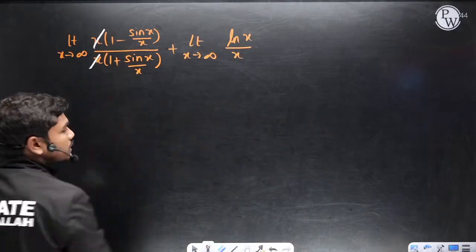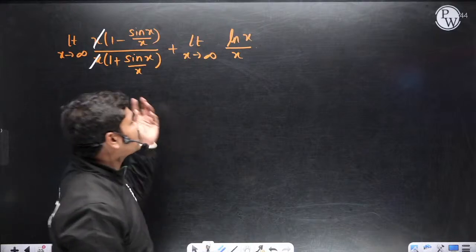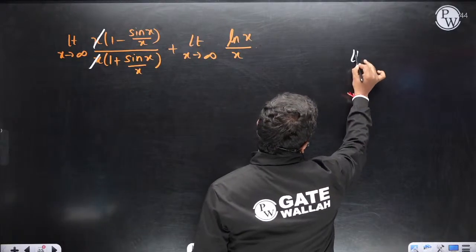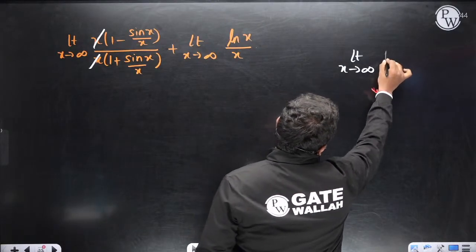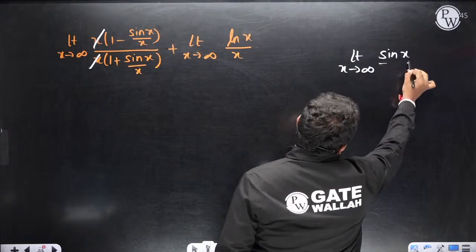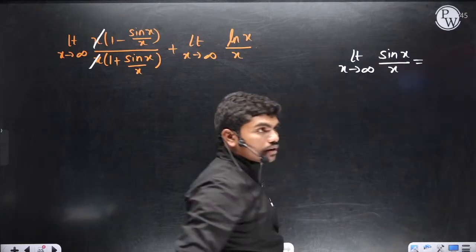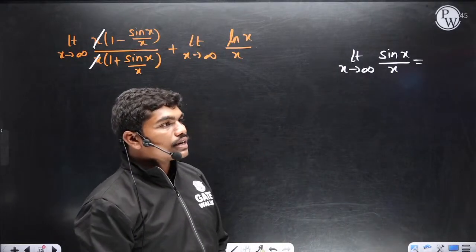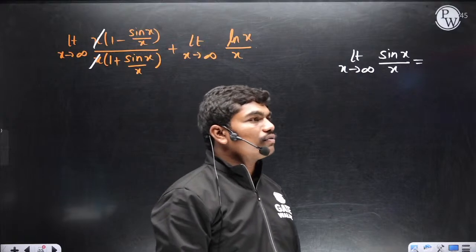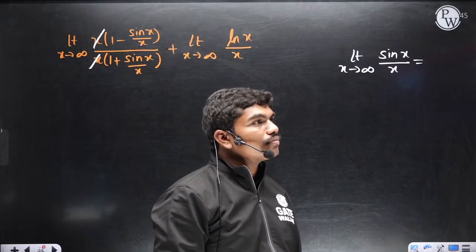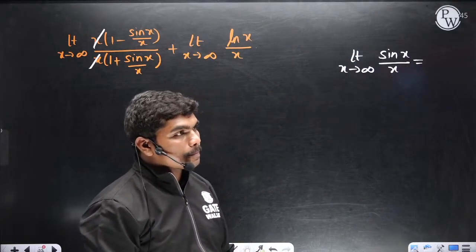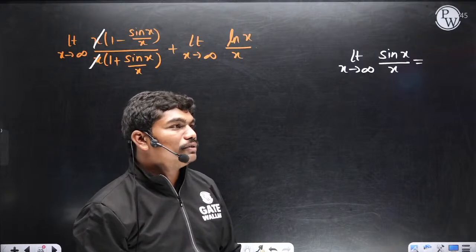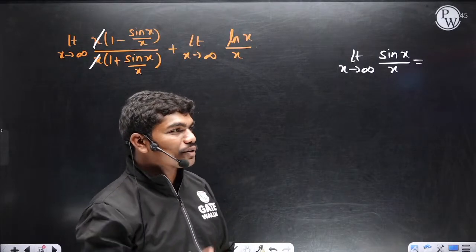If x and x gets cancelled, what will be this limit? Limit x tends to infinity sin x by x. What is the value of this limit? Anyone? So I used a calculator trick, taking x is equal to 999. Acha, you used x is equal to 5 nines and then calculated. Fine.